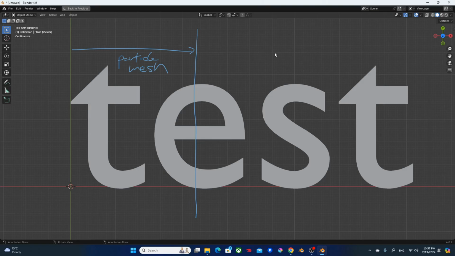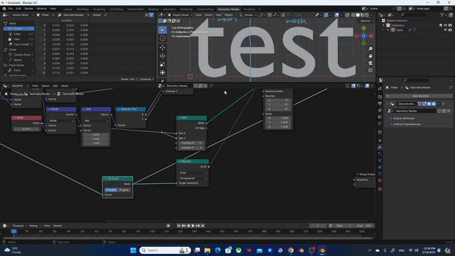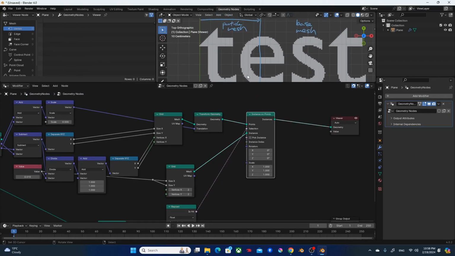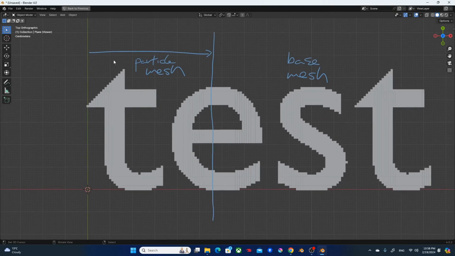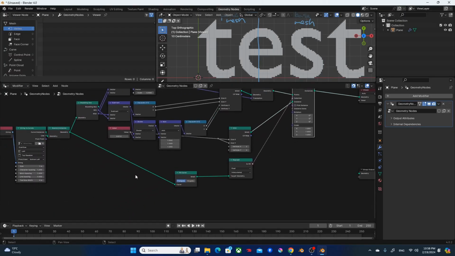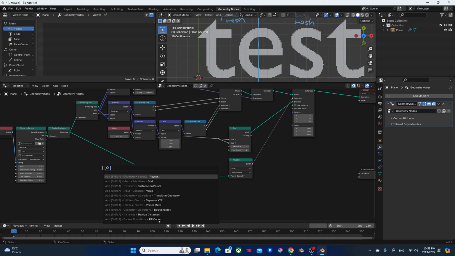And the right side, I'm just going to call it base mesh. So this clean version is base mesh, and this pixelated version is going to be particle mesh. Depending on how far along we've come with dissolving, we want to be able to switch around the particle mesh part and the base mesh part.